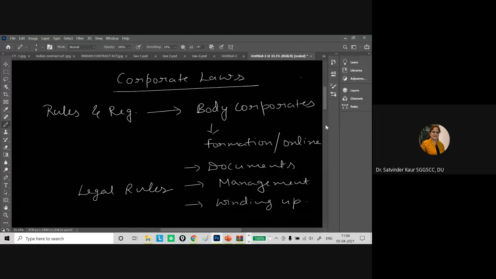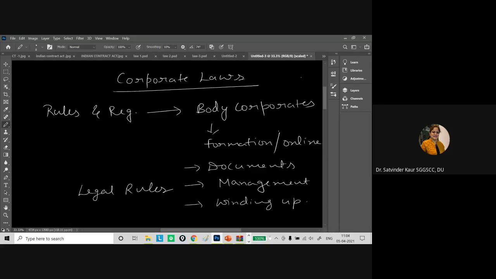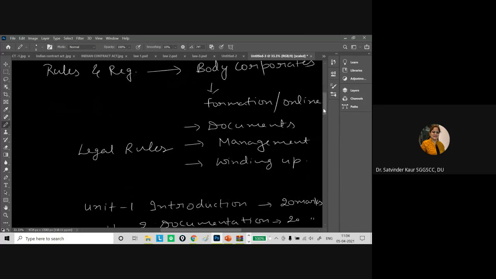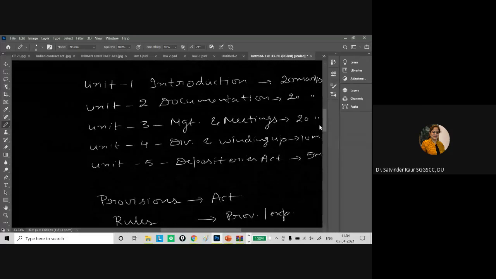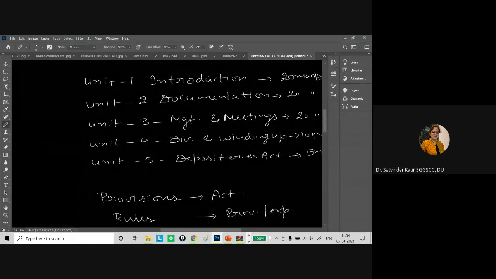Okay. So when we talk about the corporate laws paper, this is about the rules and regulations, and with respect to this, we have to understand. The 5 units are introduction, documentation, management and meetings, dividend and winding up, and Depositories Act. The weightage is 20 marks each to units first, second, and third, 10 marks to unit 4, dividend and winding up, and 5 marks to the Depositories Act.